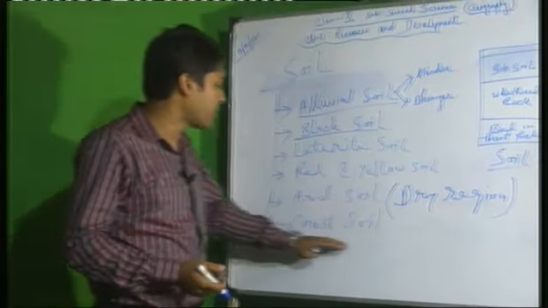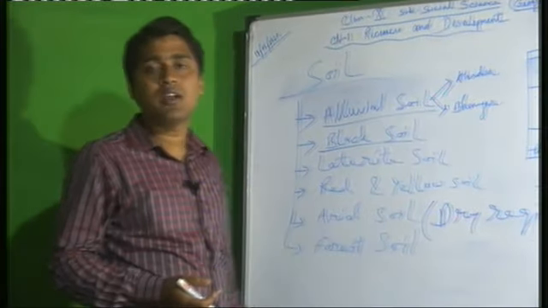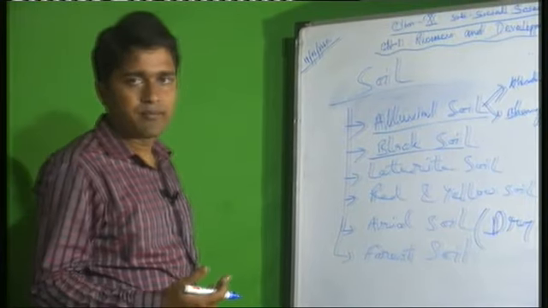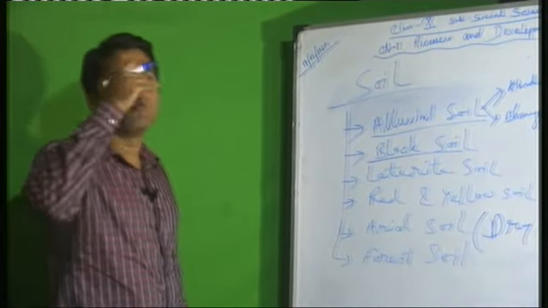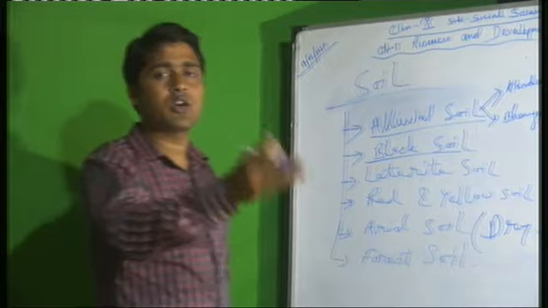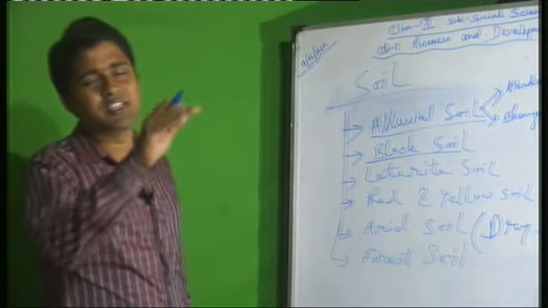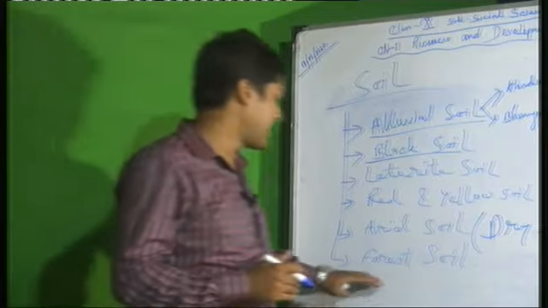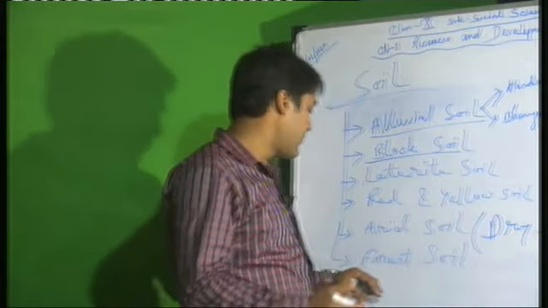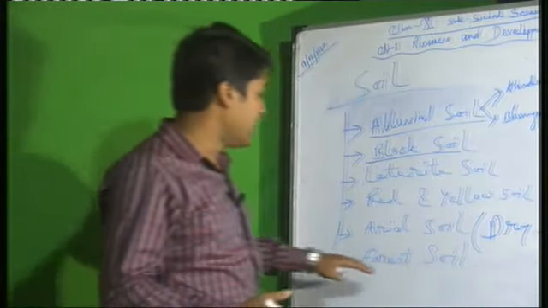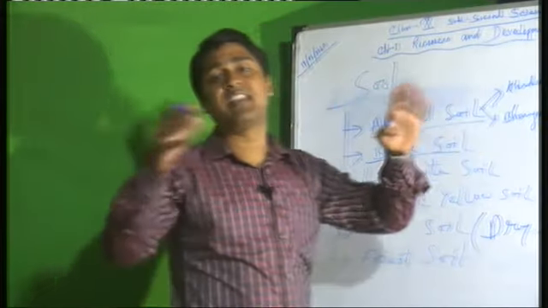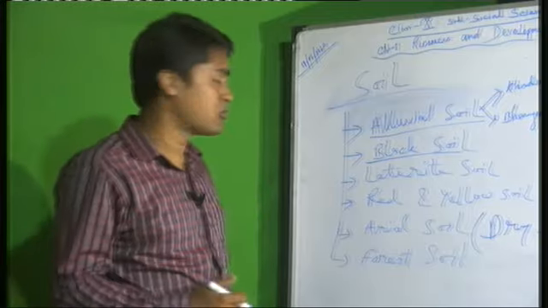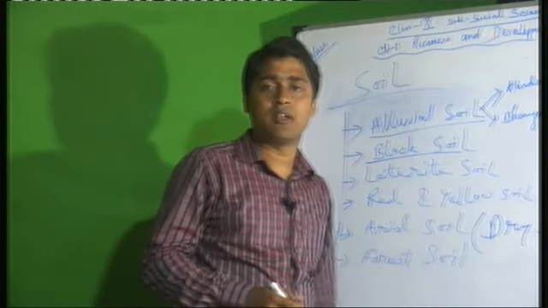And the last one is forest soil. Forest soil means this soil is agriculturally not very important. If we remove the forest area, then we can use this soil for cultivation, or some step farming can be found in this forest soil area. But in most places of our country, those are mountain regions with thick vegetation, where we find this forest soil. So step farming you can also find in this forest soil.